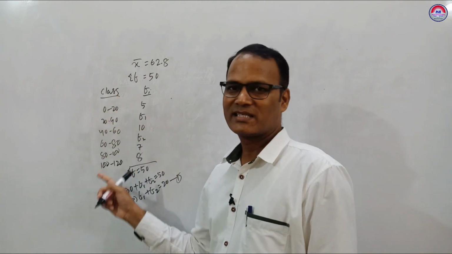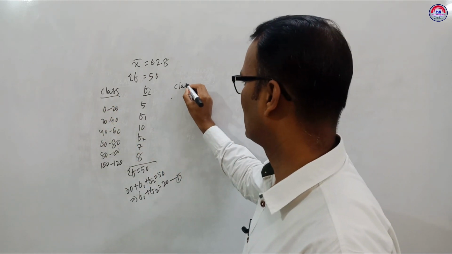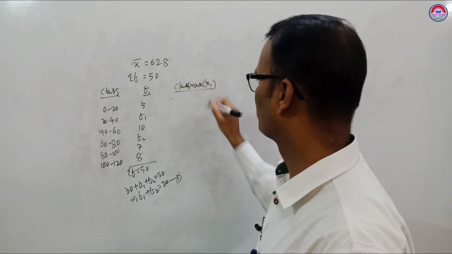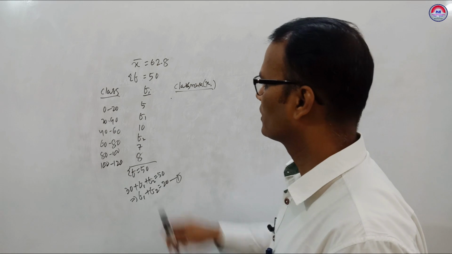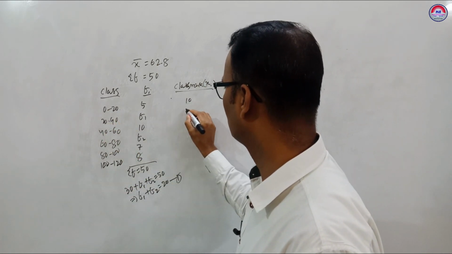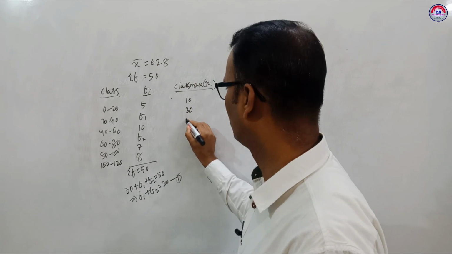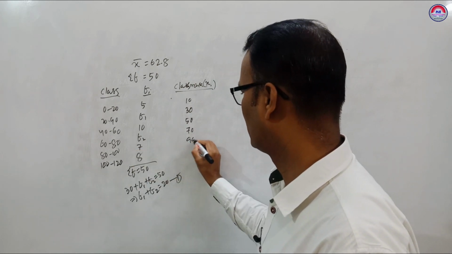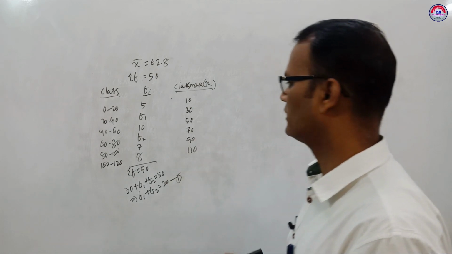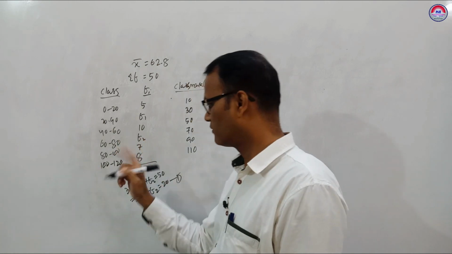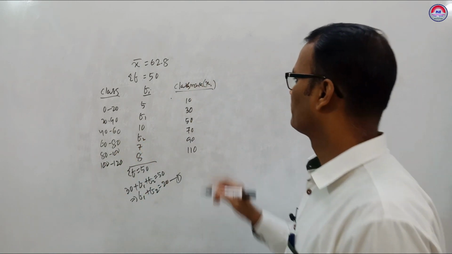Then what to find? Class given, we have to find class mark Xi. This plus this by 2 is 10. This plus this by 2, 30, 50, 70, 90, 110. Clear? Add these two and divide by 2.